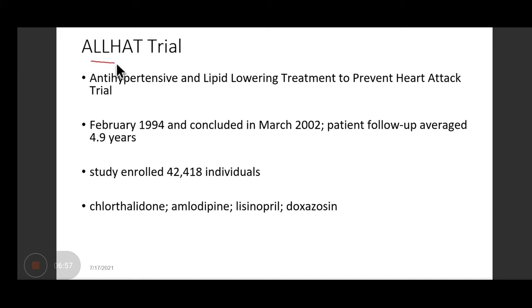Okay, in 2002, a trial was completed which was known as the ALLHAT trial. What the investigators did, they compared four drugs: chlorthalidone, which is a diuretic; amlodipine, which is a calcium channel blocker; lisinopril, an ACE inhibitor; and doxazosin, an alpha blocker. So diuretic, ACE inhibitor, calcium channel blocker, and an alpha blocker. They were given into four different groups, right?